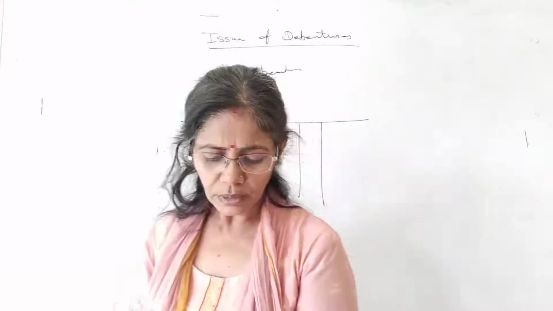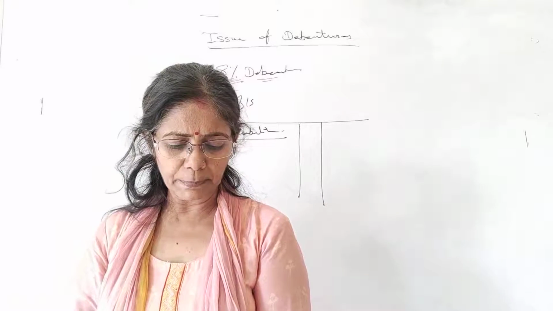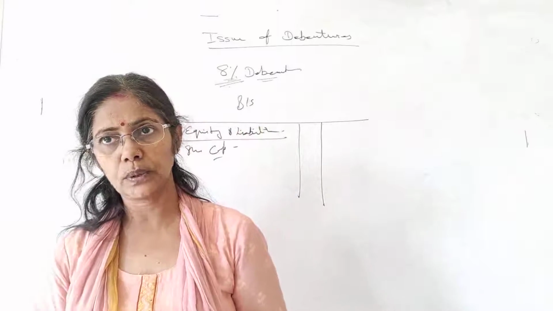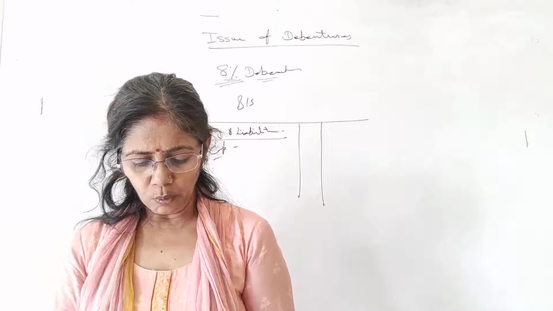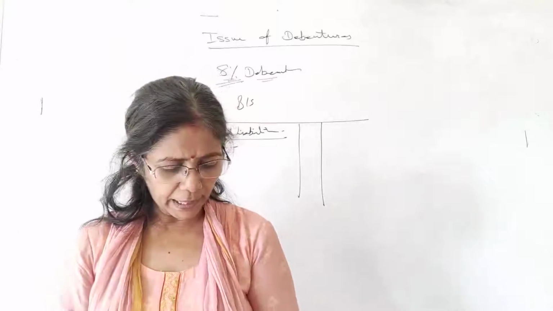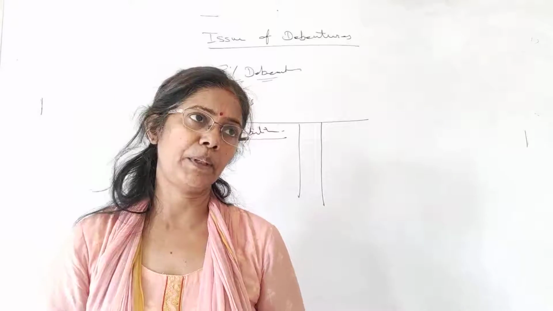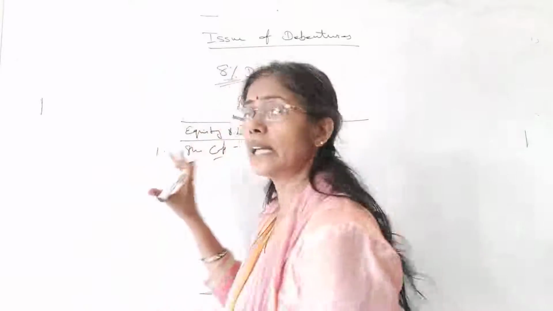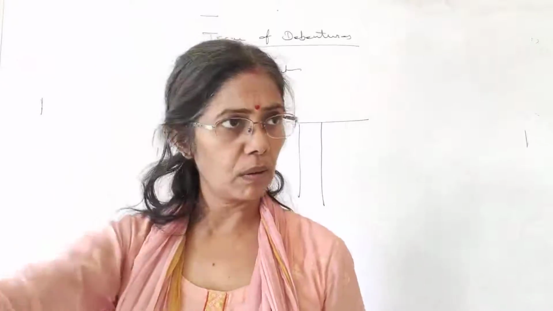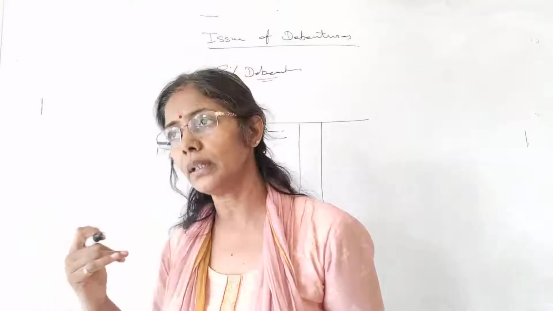Now debentures may be issued for long term or short term also. So they are known as either long term borrowings under non-current liability, if these are issued for a long time. Are you getting it, students? Debentures can be issued for a long time and also for a short time.